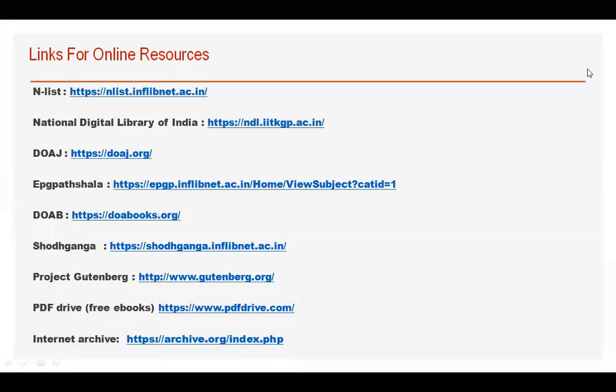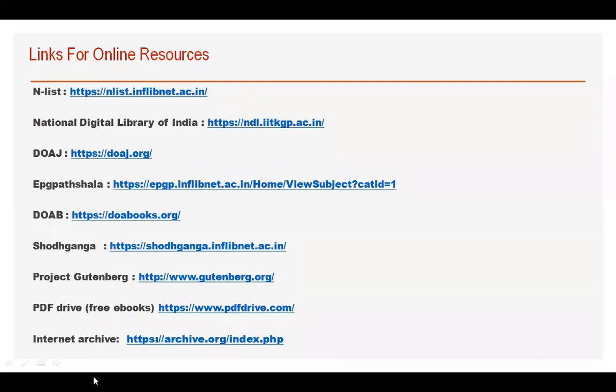You get material which is very rare, which has become out of print, and is not specific to any particular country. It covers the whole world. So you will have TV shows of the USA, audio clips, very rare books, and millions of web pages in the Internet Archive. Internet Archive is a very interesting resource for those who carry out historical research, or those who want to know what happened 10 years or 20 years ago about a particular topic. So this is all about these resources.